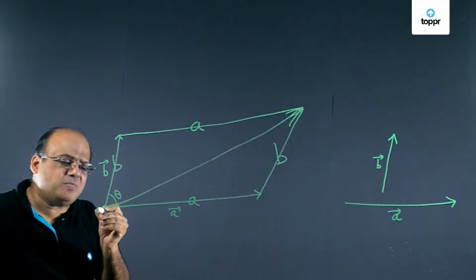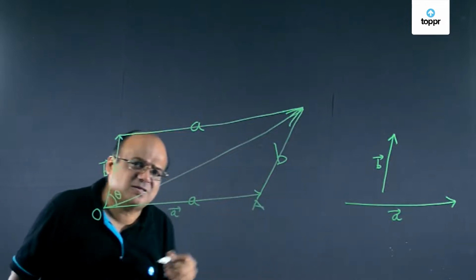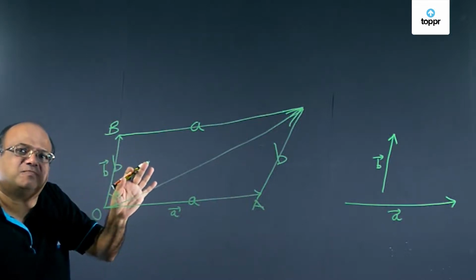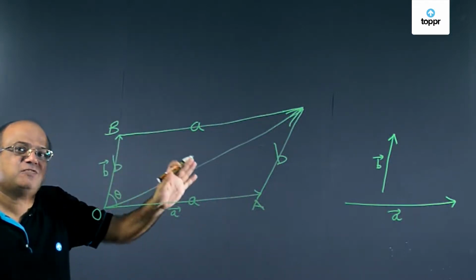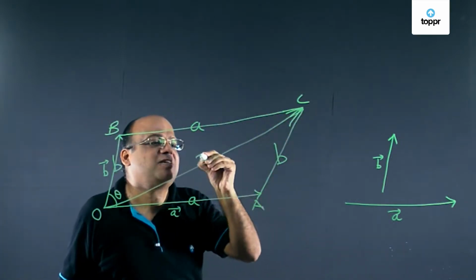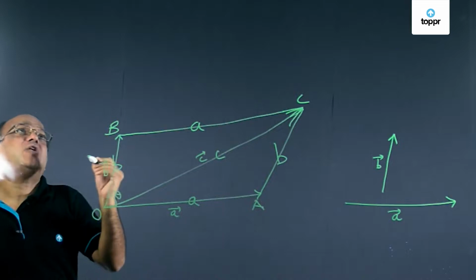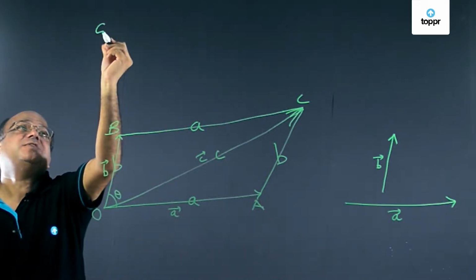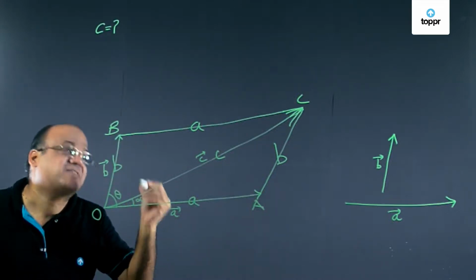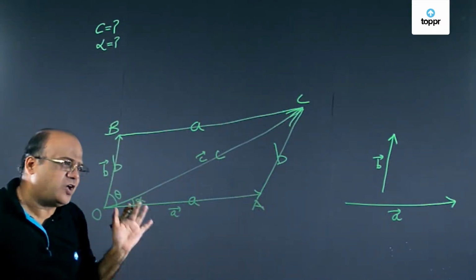Now let us call the common tail O. Where the A vector ends, let us call that A. Where the B vector ends is B. All this just to make life simple. If you follow this nomenclature, the derivation will look very easy. Now the C vector ends at C. This C is the vector sum. The length of this line is C. Now we want to find basically an algebraic relationship for C, and we also want to find the angle that the resultant makes with the first vector. That is our job. So how will you do that?